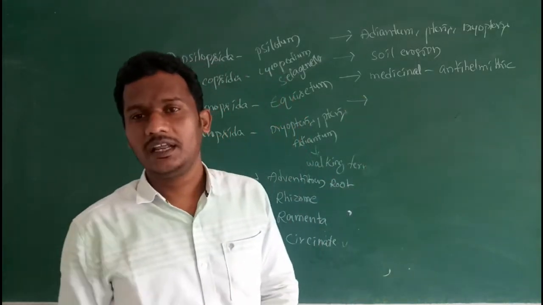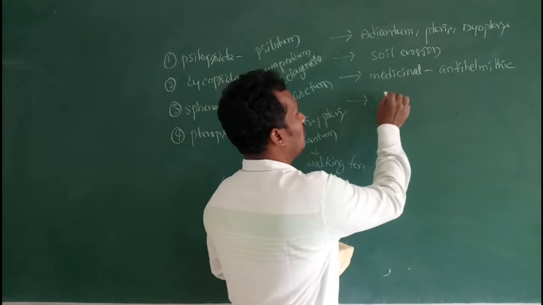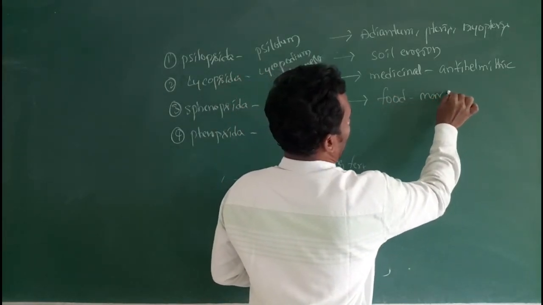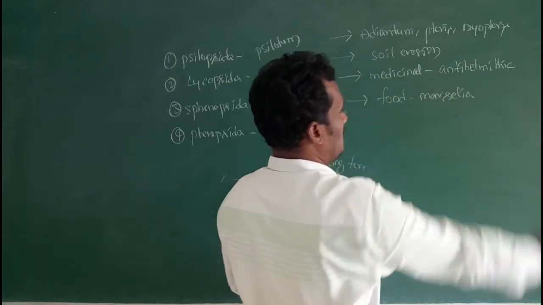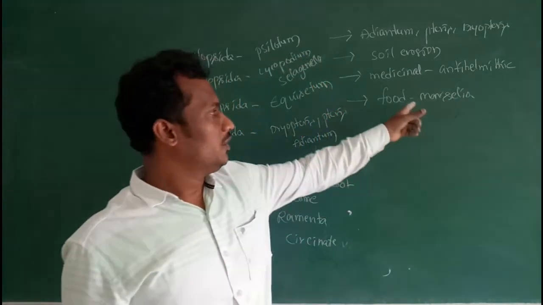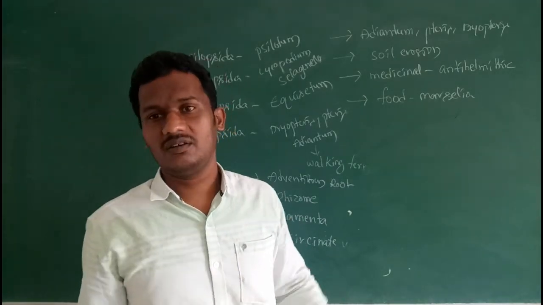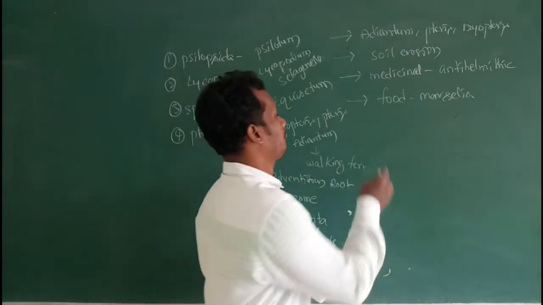Then some pteridophytic plants are useful as a food source. For example, Marsilea. Some tribal peoples use Marsilea as a food source by extraction of starch.